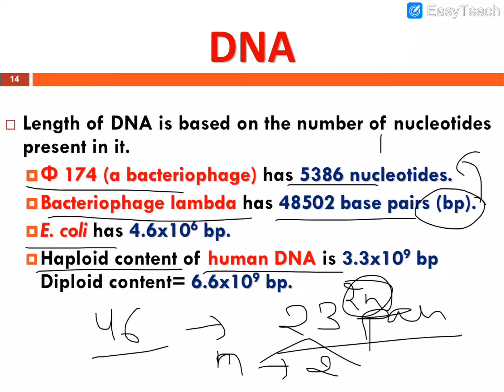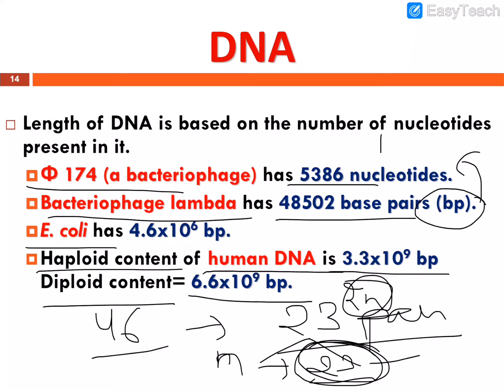So in n condition they have only 23 chromosomes, and these 23 chromosomes of humans have 3.3 into 10 to the power 9 base pairs. So the diploid content, 23 plus 23, has 6.6 into 10 to the power 9 base pairs of nucleotides. So the complete genome, that is the diploid content of 46 chromosomes, has 6.6 into 10 to the power 9 base pairs, whereas the haploid content of DNA, 23 chromosomes, has 3.3 into 10 to the power 9 base pairs.